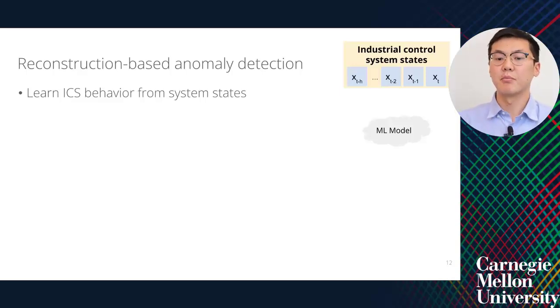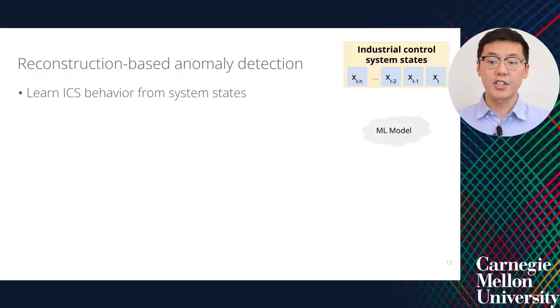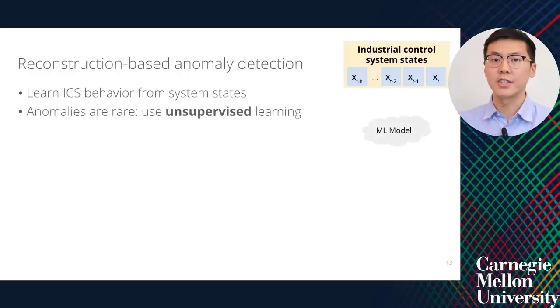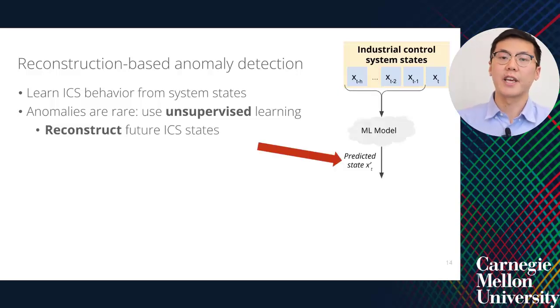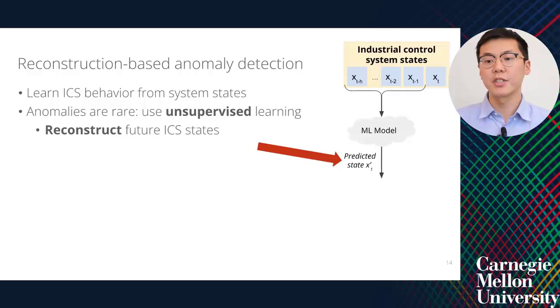An ICS is modeled through its system states, and a machine learning model learns from collections of these system states. Each state xt is a reading of all the sensor and actuator values in the industrial control system at a time t. Since anomalous data itself is rare, unsupervised learning is used as the preferred approach. Instead of directly predicting if an anomaly is occurring or not, the machine learning model takes a historical sequence of ICS states and predicts what the future ICS state should look like.